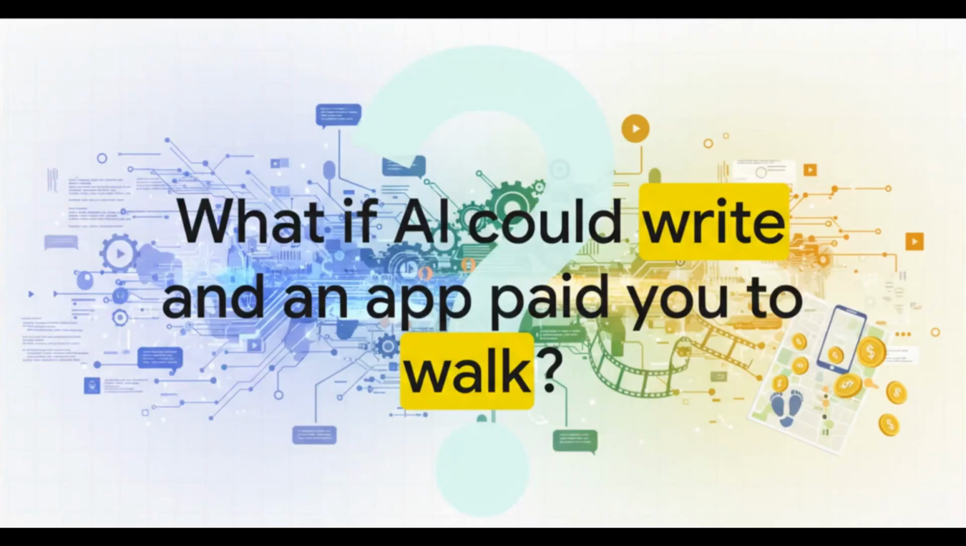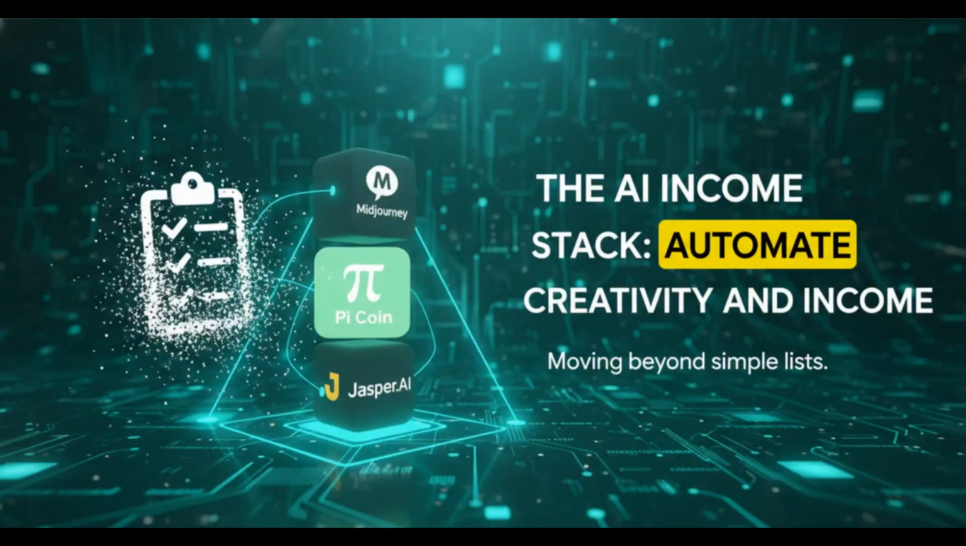Okay, let's just reframe this whole thing. Instead of just having a random list of tools, what if we built a system? Imagine having an AI that writes all your content for you, another one that turns that content into a video, and at the exact same time, you've got an app that's paying you in crypto just for going on your daily walk. See, that's not just a bunch of apps. That's a well-oiled machine. And that is exactly what we are going to do today.